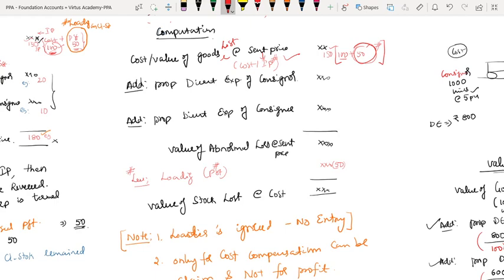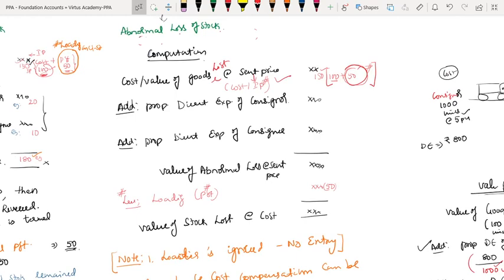Correct? Moreover, whenever goods are sent at invoice price, immediately loading would have been reversed. So even in my books, my stock is reflecting at cost only. Why do we have to send it at invoice price? When we go for journal entry, I will explain, my dear friends. For the time being, just imagine, I send it at invoice price, immediately loading has to be reversed. That means in my book, the stock will reflect at cost only.